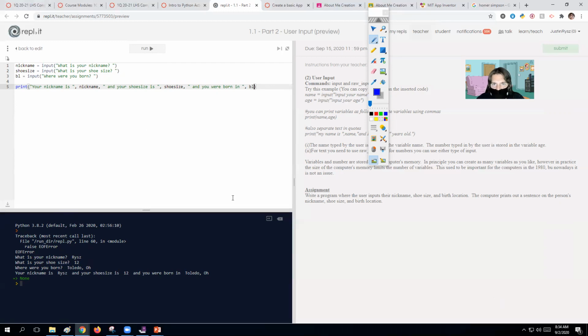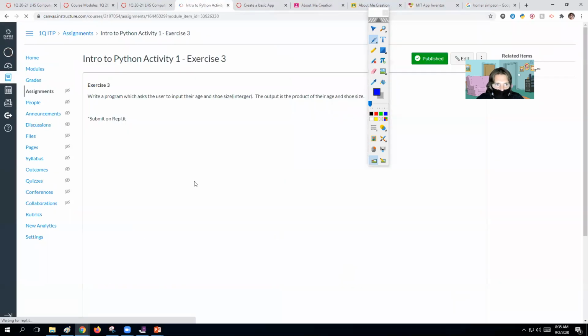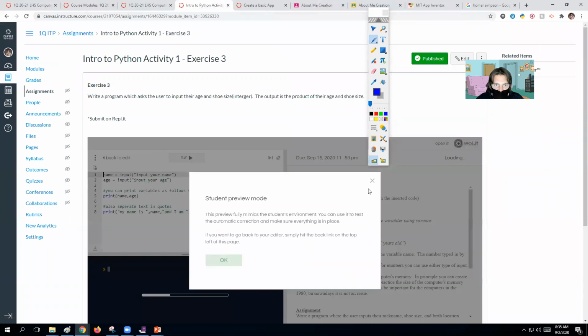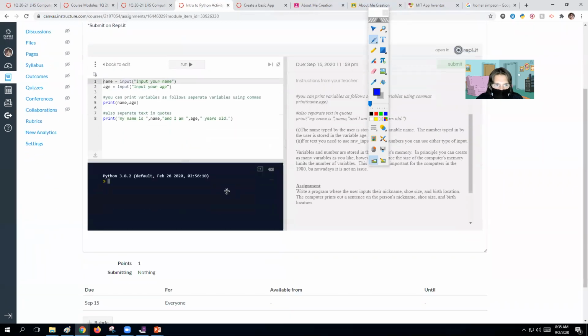All right, we're going to do exercise 3, and that's all we're going to end with today. We're going to keep this nice and simple. Don't forget to submit these assignments when you get done, because I will check those on Ripple to make sure that you guys got those turned in and right. And as long as you're logged into Ripple, these will save your answers. All right, exercise 3.